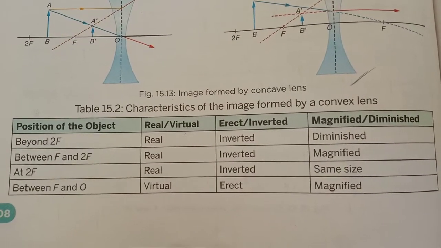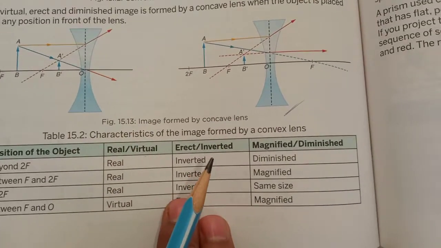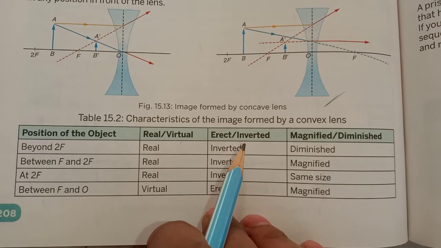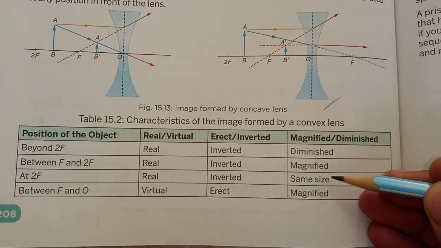This table is very important. Study this table and make it in your notebook. You can easily understand with this table whether the image is inverted or erect, diminished or magnified or same size.